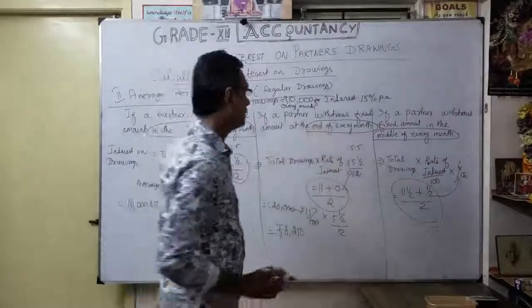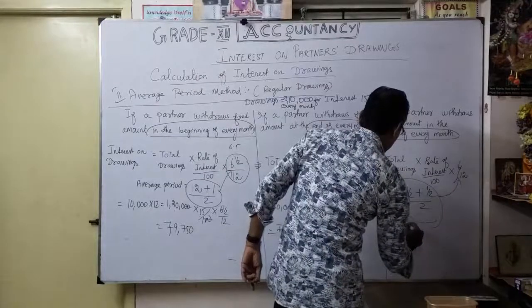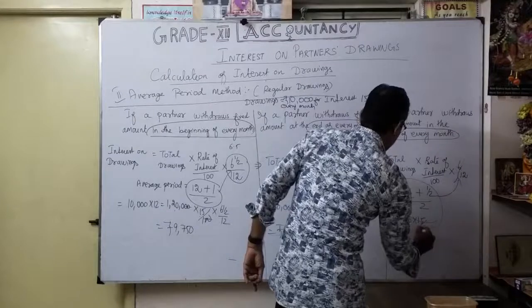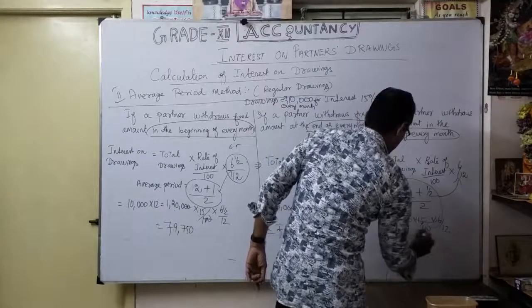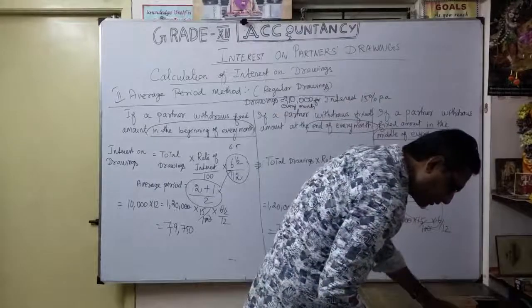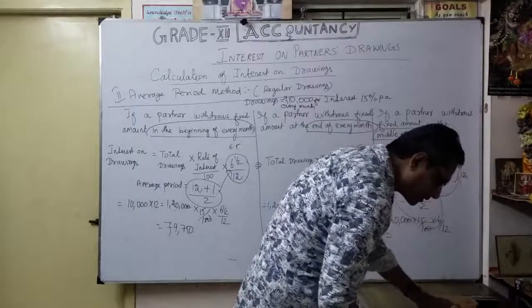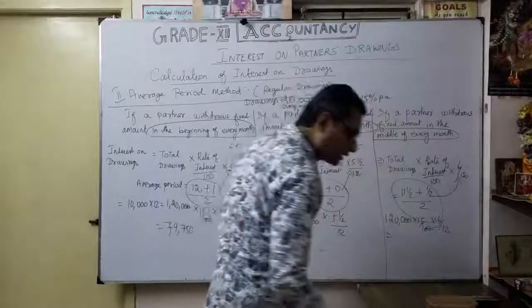Similarly, for the middle of every month, 1,20,000 into 15 by 100 into 6 by 12. You can cancel it, and the amount for the middle of every month is very easy: exactly 9,000.